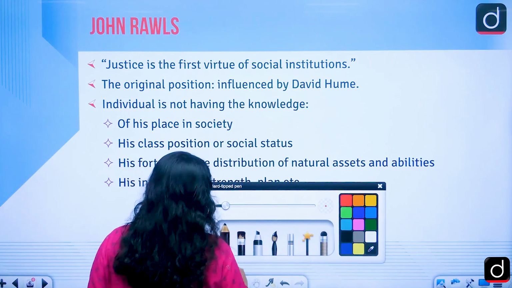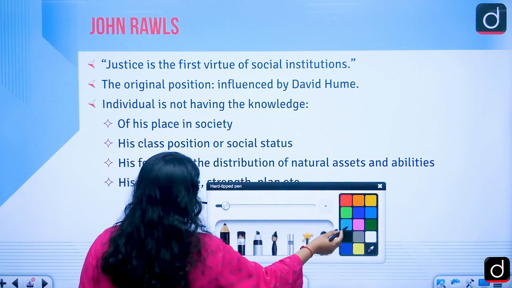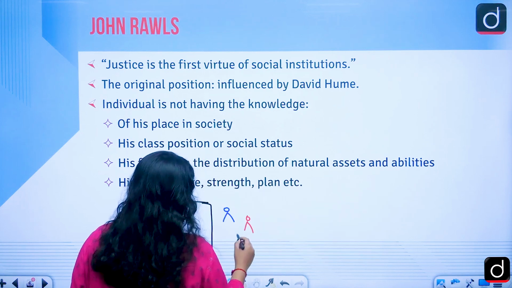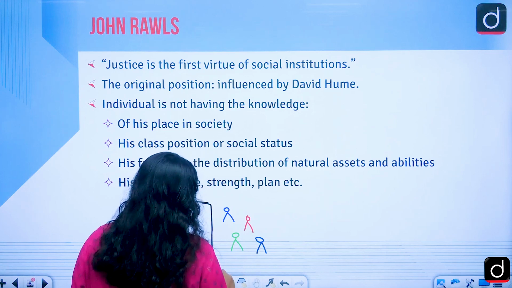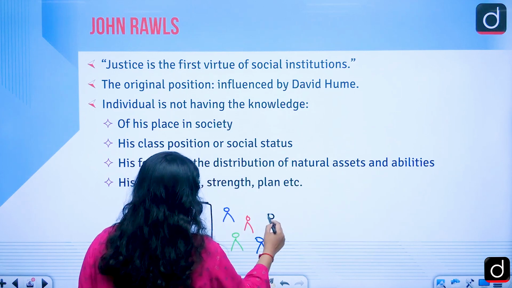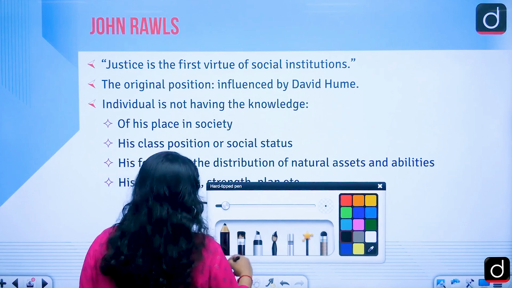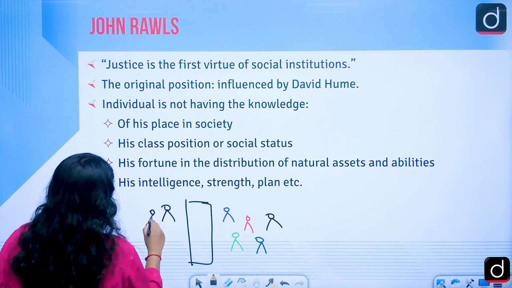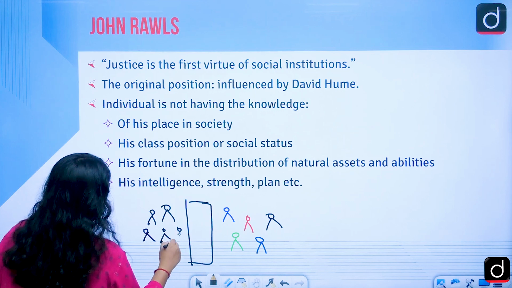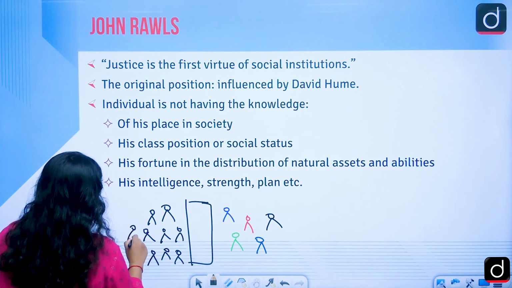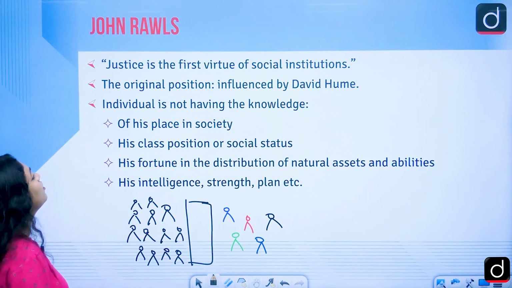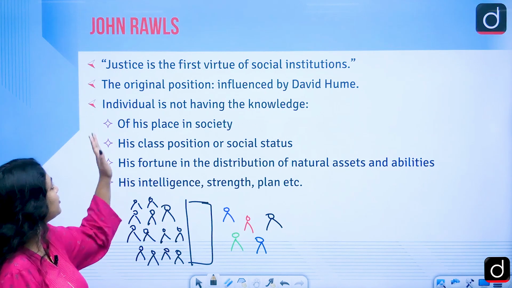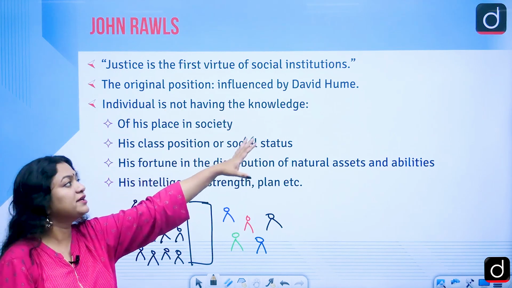What we see in a society, every day in our life, we see so many people, right? Either they belong to different religions, different linguistic identities, genders, and there are so many different things, right? So the original position is a place that he mentioned, and he was highly influenced by David Hume.